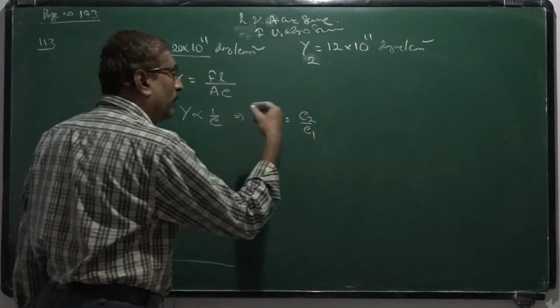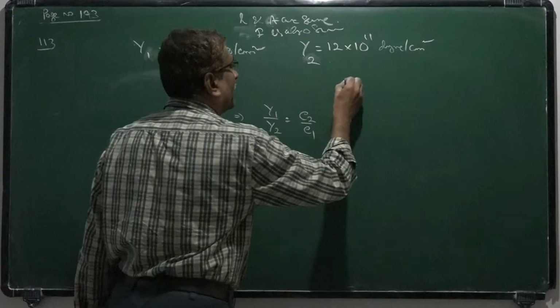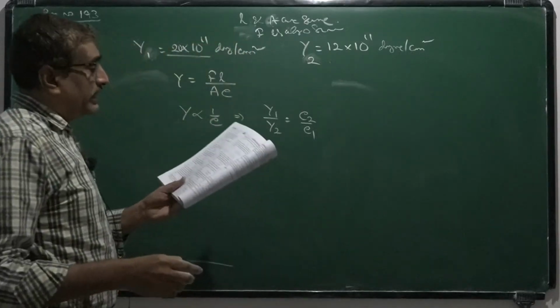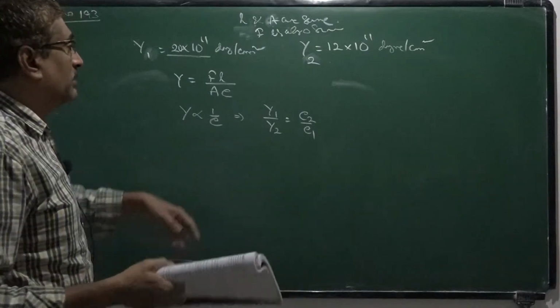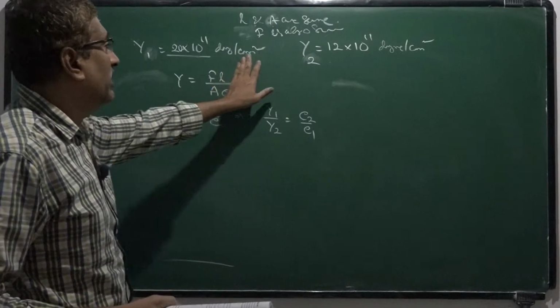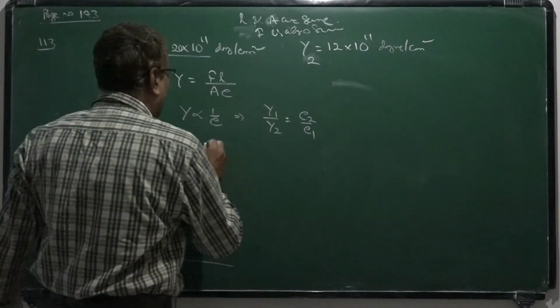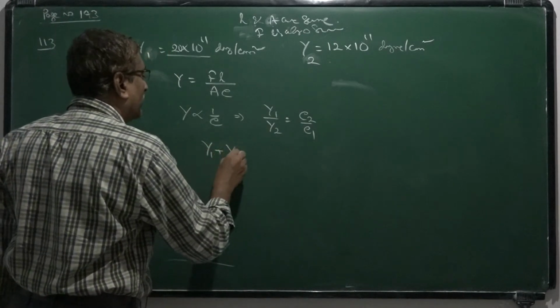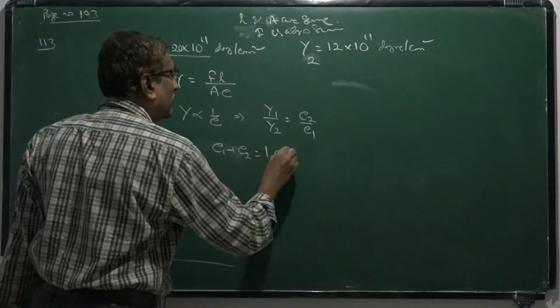But another equation we have. Given in the problem, another condition is the total elongation is 1 cm. That means the elongation of steel wire and copper wire, the sum of these is equal to 1 centimeter. So the other condition is E1 plus E2 is equal to 1 centimeter.